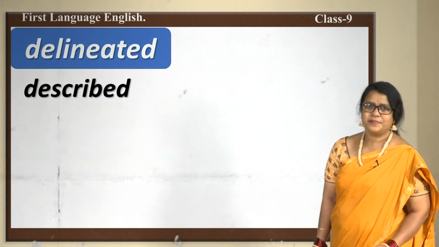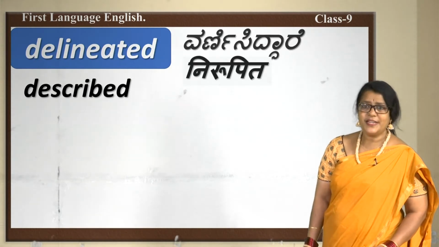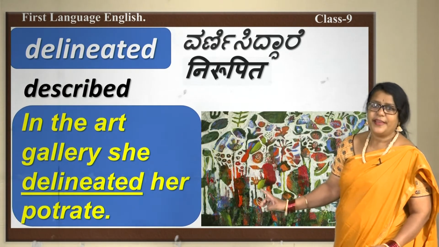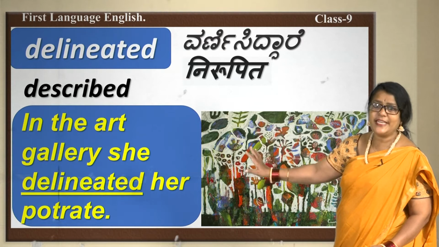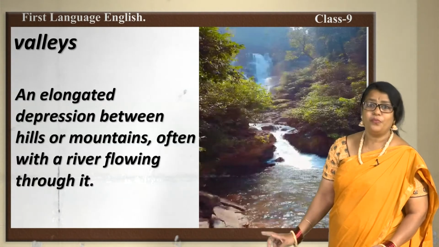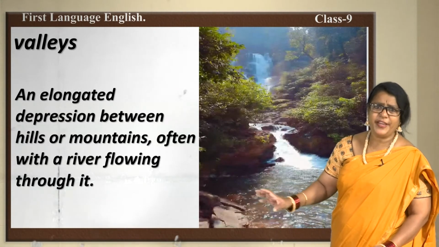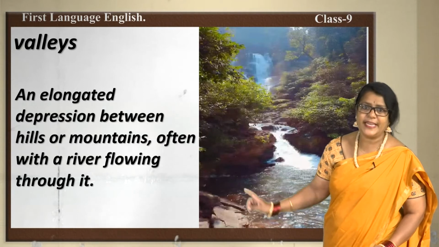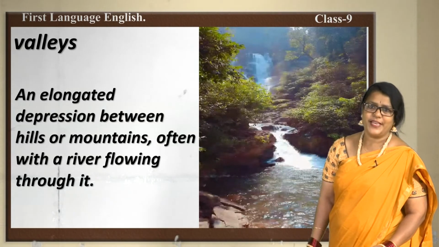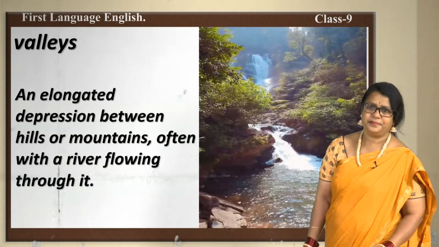Delineated, described. Let's see here in the art gallery she delineated her portrait. Fine. Valley. Here in the poem it is mentioned, an elongated depression between hills and mountains, often with a river flowing through it. This is a valley.